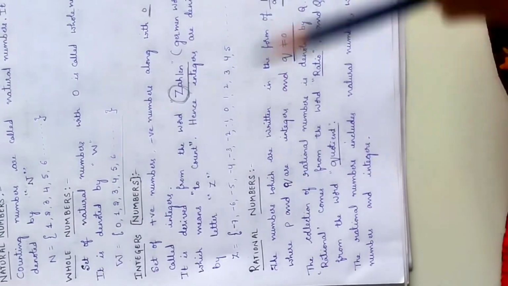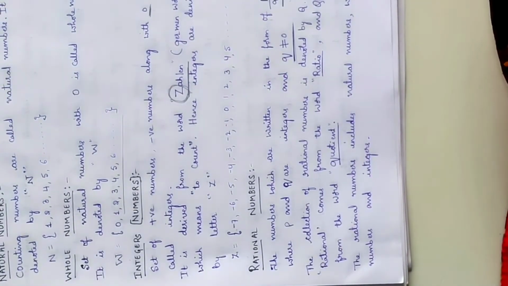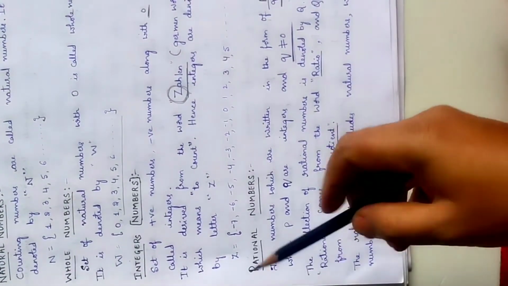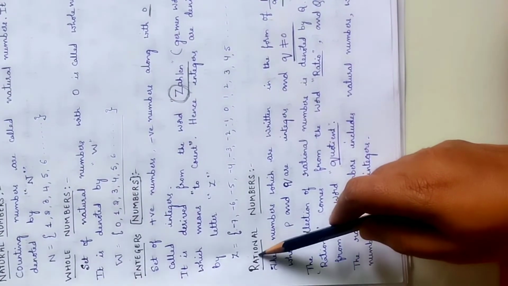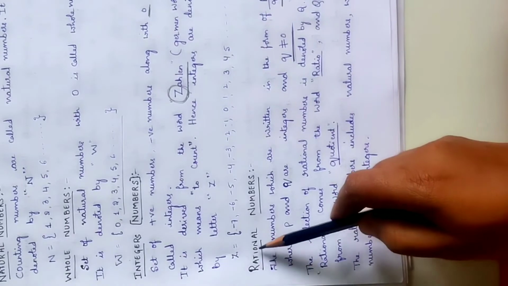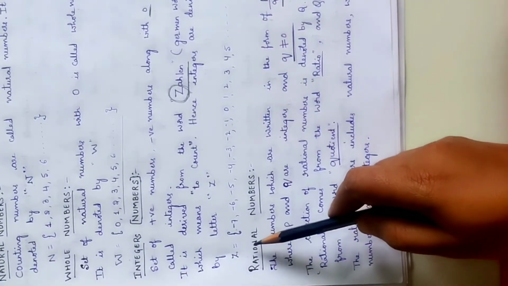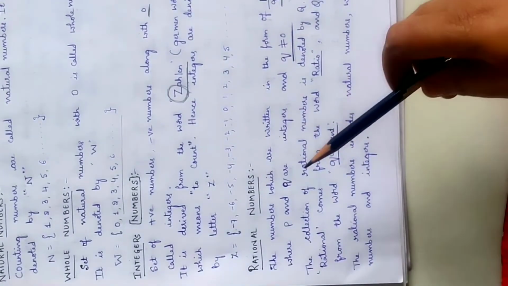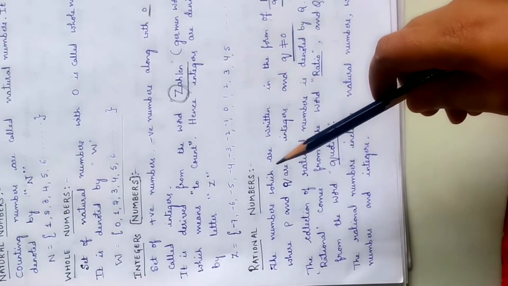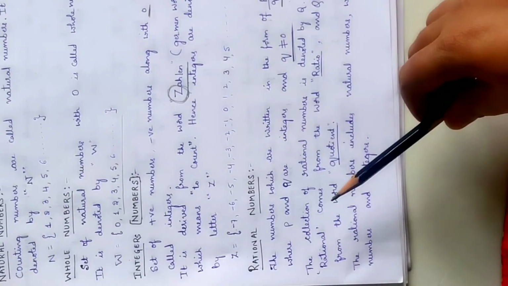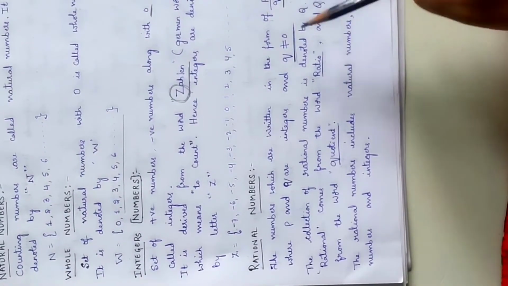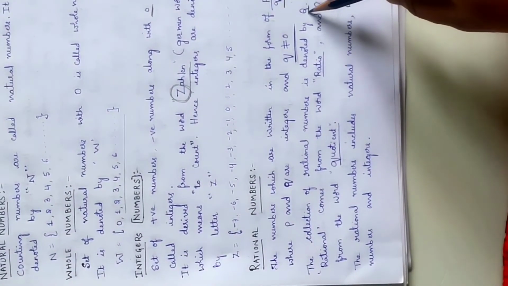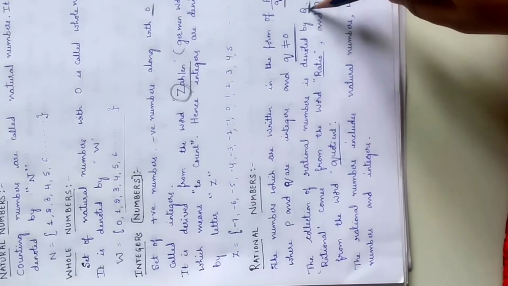Next, see, while writing the rational number itself, we can notice the word ratio, R-A-T-I-O. You can notice the word ratio, isn't it? Hence, rational numbers has come from the word ratio and it is denoted by the letter Q. Here, Q means quotient.